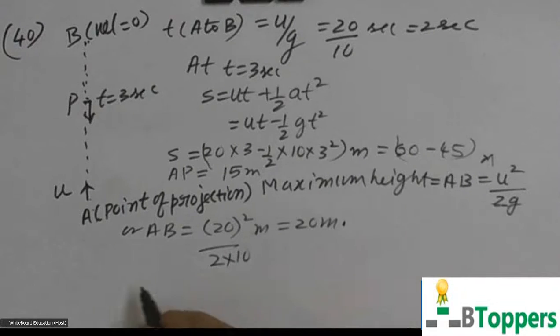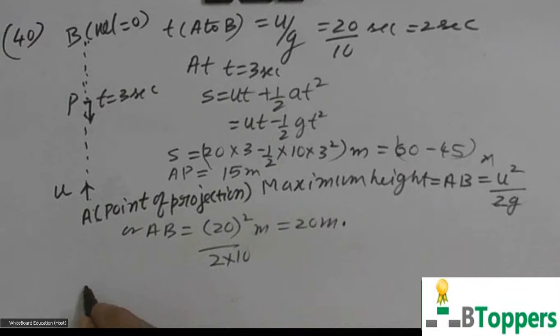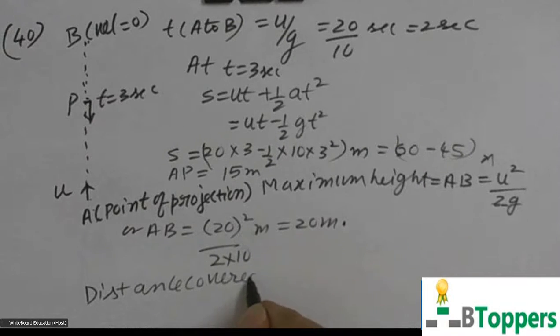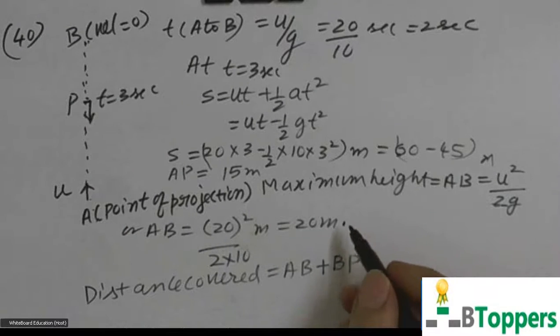So distance covered in 3 seconds is equal to distance it moves from A to B in the first 2 seconds plus distance through which it falls from B to P during the third second.